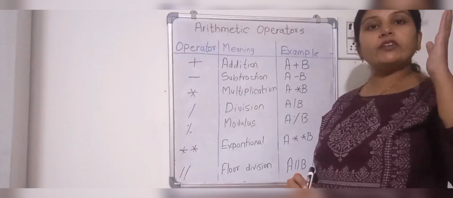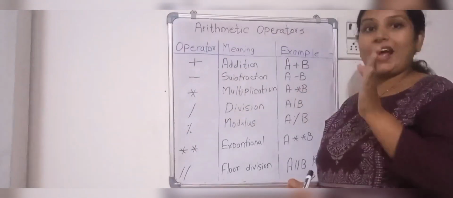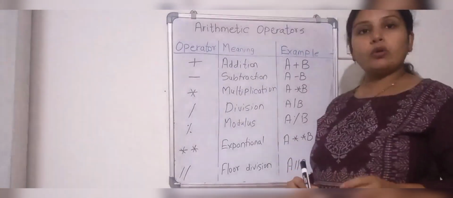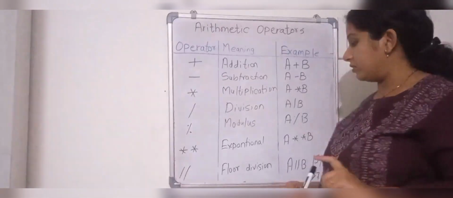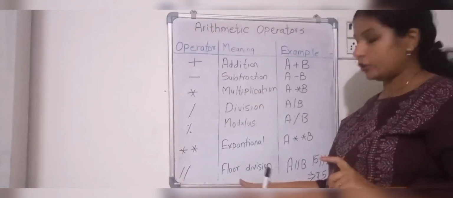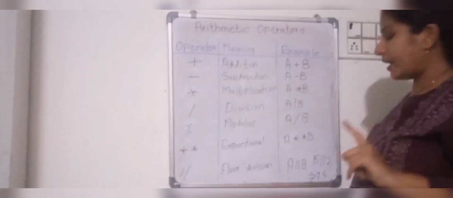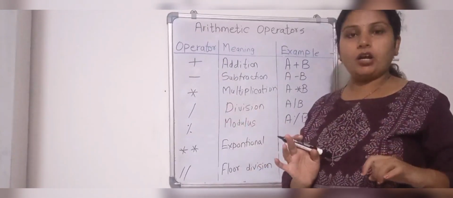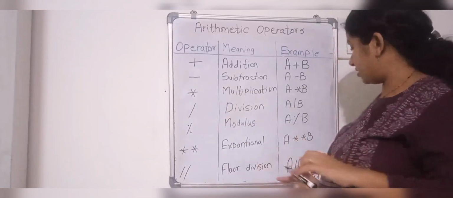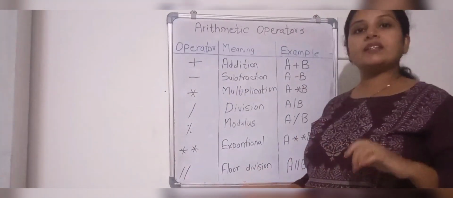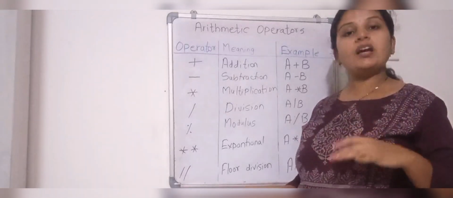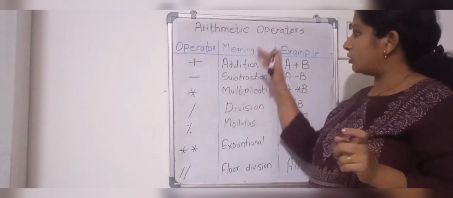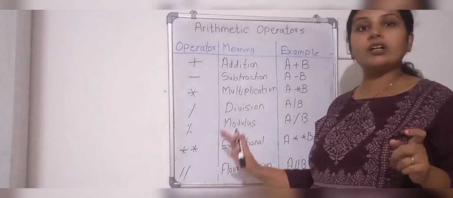So when you divide 15 by 2, your answer will be 7.5. But if you take the floor value of 7.5, your answer will be 7 only. That means you are taking the lower limit of your result. So floor division means dividing one number by another number and taking the floor value of the result number. So all these are your arithmetic operators.